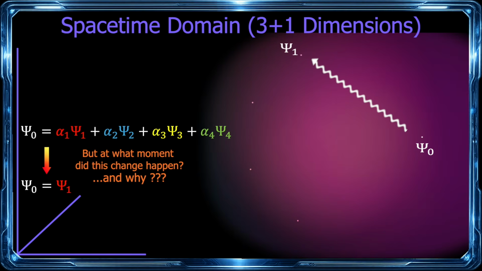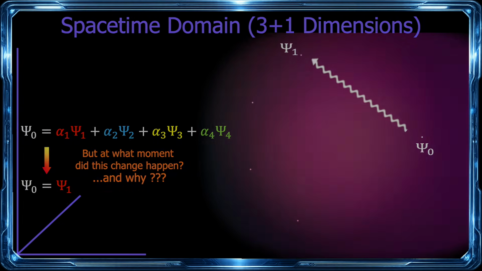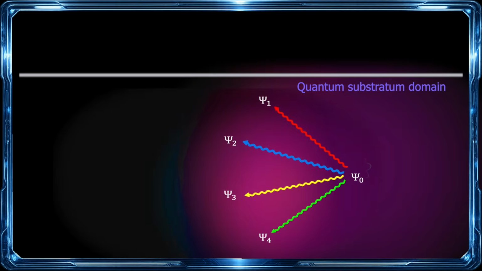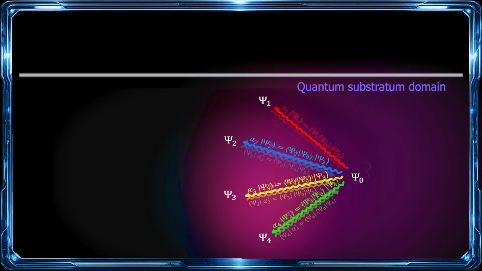Well, again, the solution to this magic situation is to drop the idea that everything happens in space-time. It actually happens in the quantum substratum. And suddenly, all the weirdness disappears. How so? Well, when the emitting atom is ready to emit a photon, it sends a so-called offering wave to all potential receivers, described by the same function as in the standard theory. All potential receivers will respond with a Hermitian conjugate confirmation wave, all of that happening in the quantum substratum.